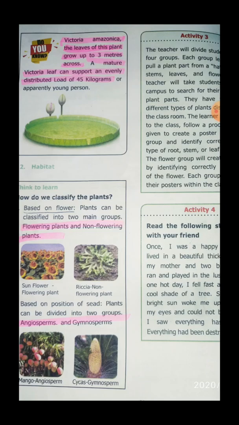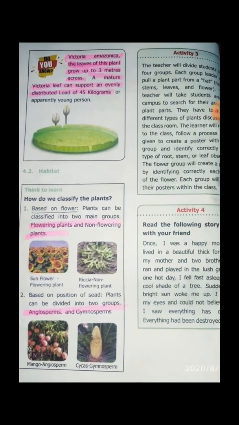And what is meant by gymnosperms, children? The seeds are not reproductive. Example, what? Banana. We know it has seeds, but they do not grow up. Yes or no? We can see the banana seeds as tiny seeds. That is why we call them gymnosperms. It won't give a new plant. So that seed is called a gymnosperm. The reproductive one is called the angiosperms. Are you clear about this?